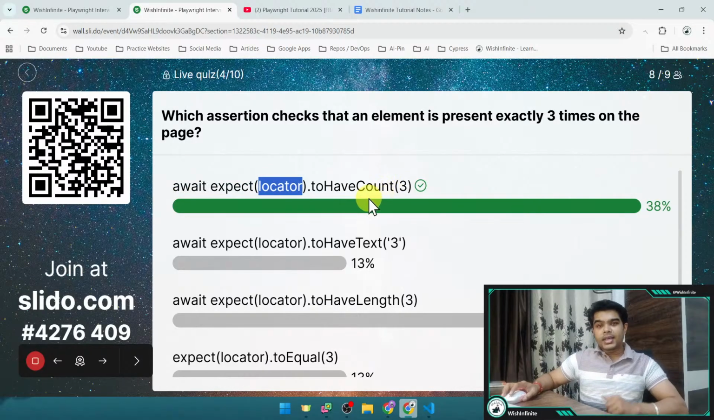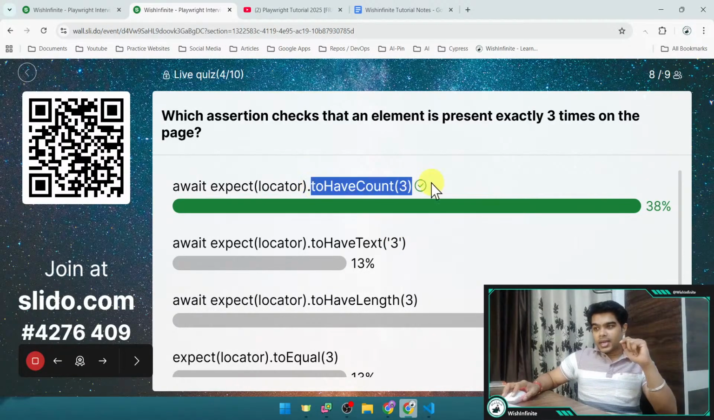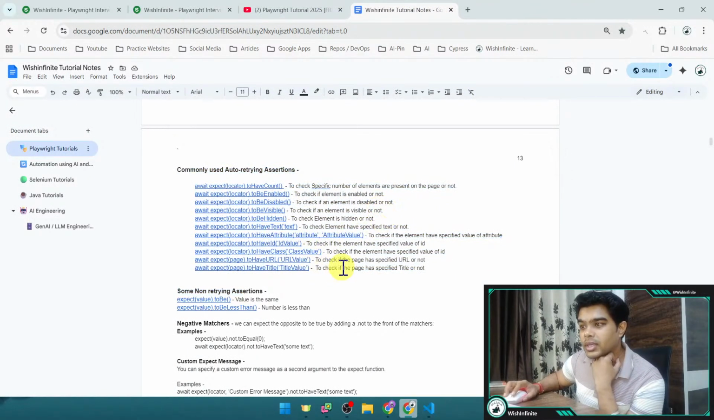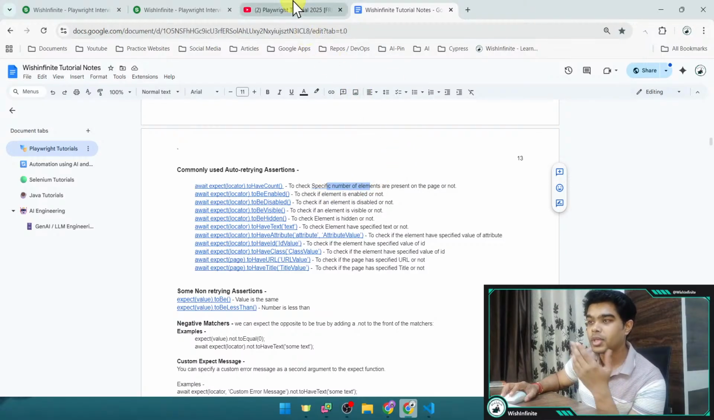So we want to validate the specific element is available on the page, right? And for that, this is the method, to have count. It should have 3 count, or whatever the count which you provide, it should have that many count, right? Here we have that method to check the specific number of elements are present on the page or not, and how many times it is present, right? So a specific number you can put, and then you can do the validation for the same.